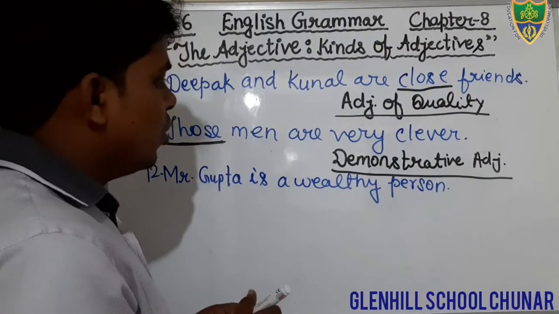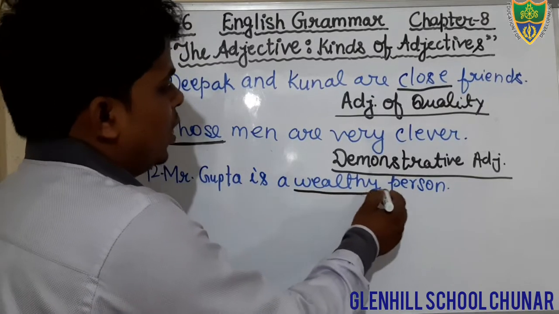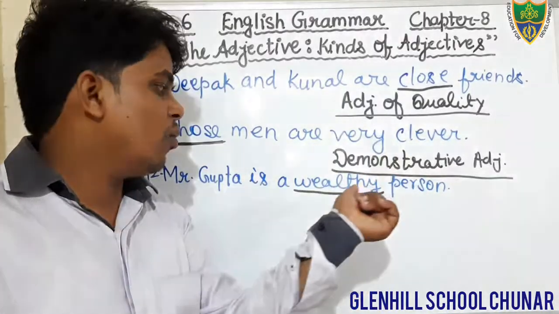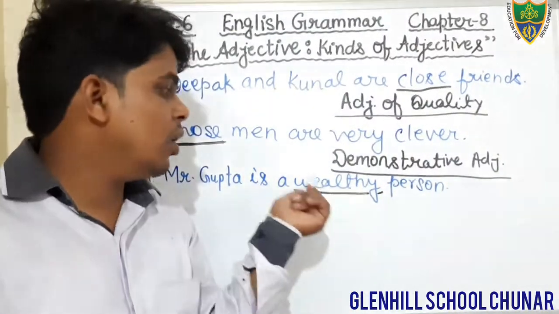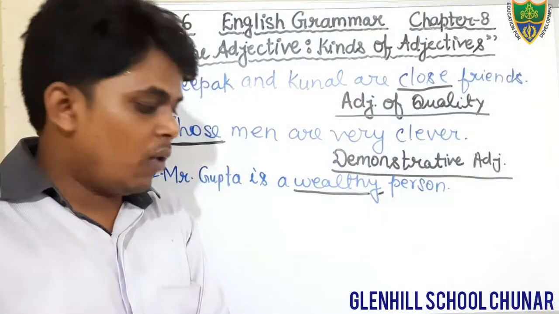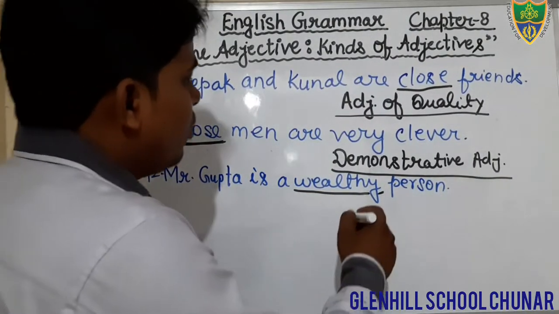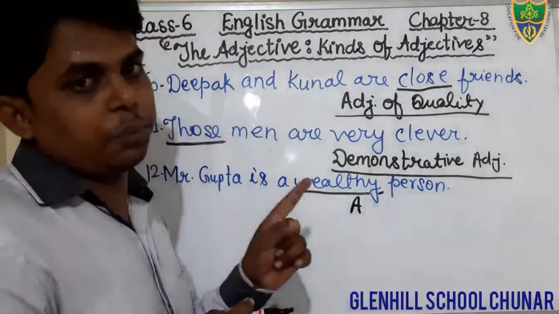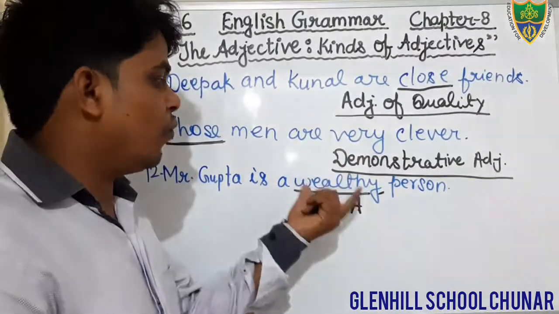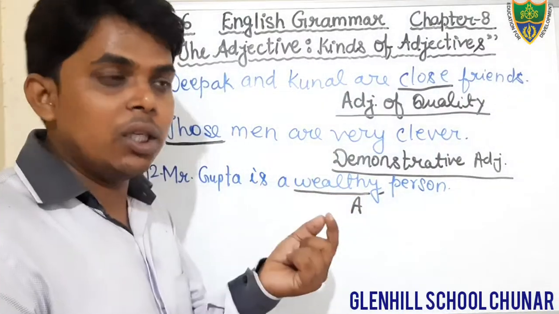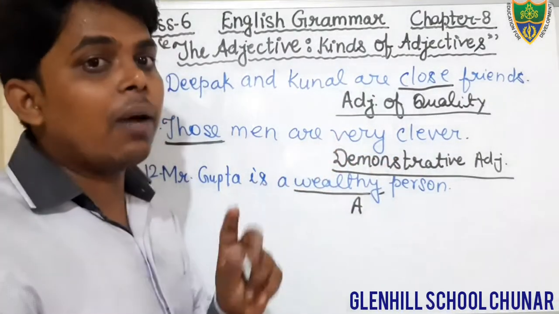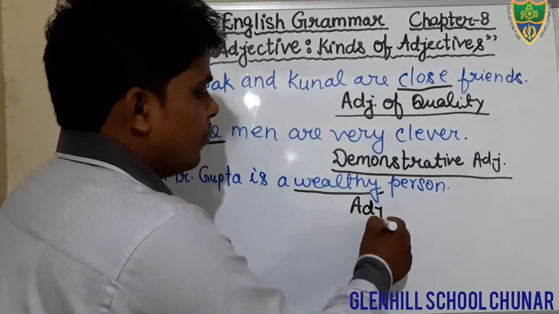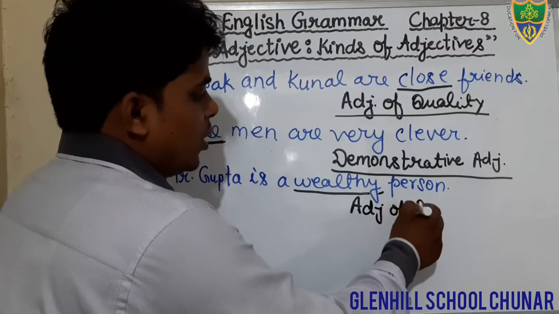What is the adjective? The word wealthy denotes the quality of this person. What kind of adjective? That is adjective of quality, because the word wealthy is used to tell the quality of this person. What kind of person? Wealthy person, rich person. So that is adjective of quality.